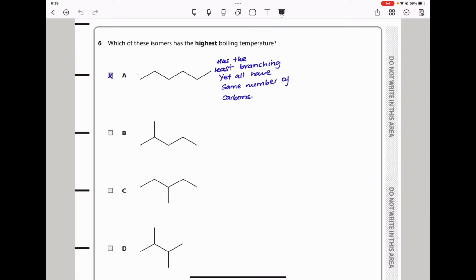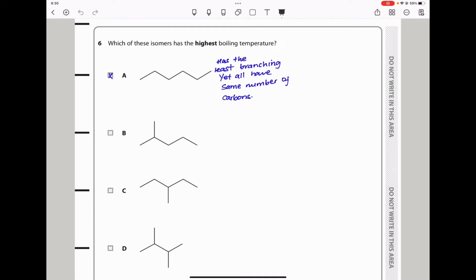Question 6 says, which of these isomers has the highest boiling temperature? Since all these are isomers, the one that has the least branching should have the highest boiling temperature, and this one has the greatest branching. So this boiling temperature is going to be very low. This and that is going to be lower in comparison to this. So the answer here should be A.